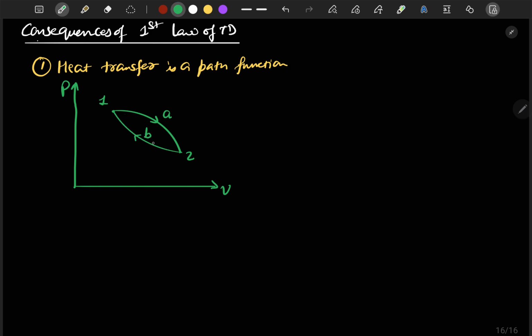This is path B, and let's say that instead of following back path B, it follows path C. So we will see how heat transfer is a path function. Since from the first law of thermodynamics we already know that net heat interaction will be equal to net work interaction, I will be considering the cycle 1A2B1.